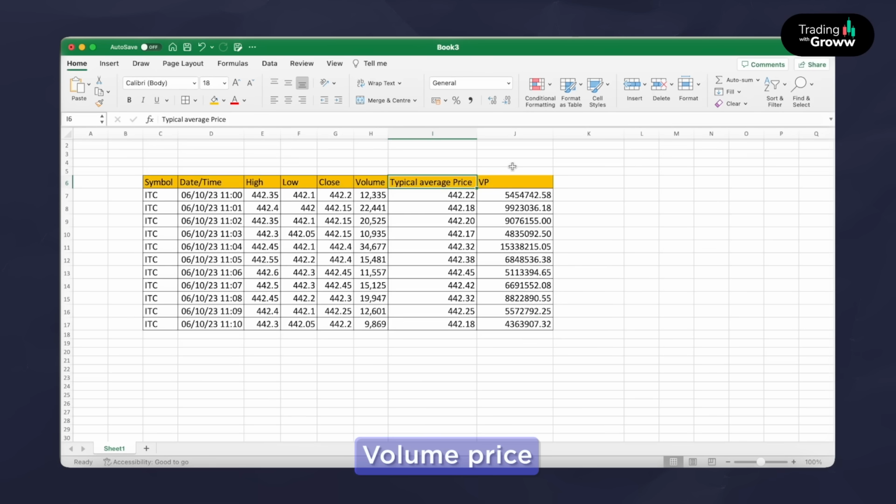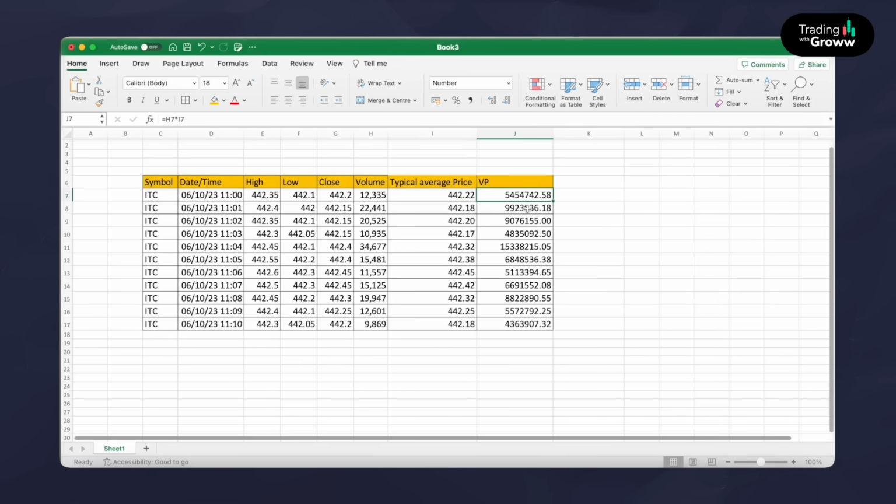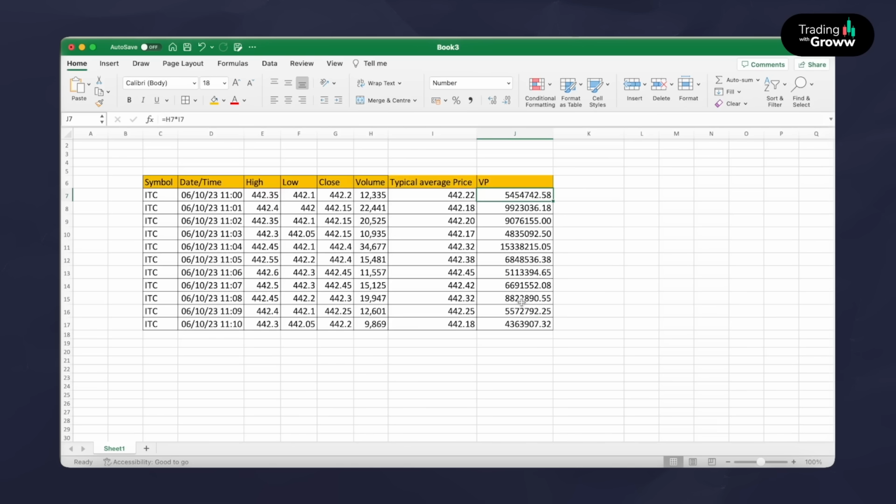So the next one is VP, which is volume price. You just have to multiply the volume column with the typical average price. If you calculate that, this is the value that you get. Then you just replicate it for all the time series from 11 o'clock to 11:10. If I replicate the same formula, it gives me the VP value, which is nothing but volume multiplied by typical average price.